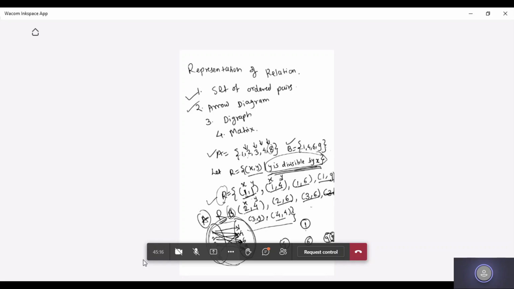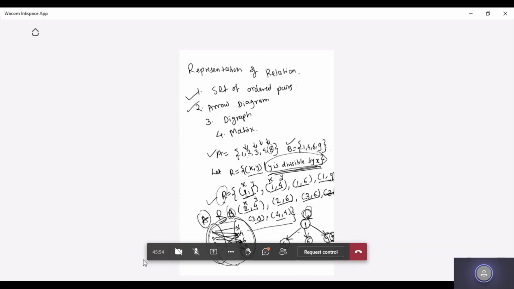So what I'll do here in the diagram: 1 to 1 is connected, so I will have a self loop for the node 1. Each and every element in R, I'm considering as a node and putting it in a circle. For a self relation, the arrow goes towards the node itself. So 1 to 1 relation, this is the symbol. 1 to 1 done. 1 to 4, I'll put an arrow here. 1 to 6, I'll put an arrow here. 1 to 9, I'll put an arrow here. Now it is done.